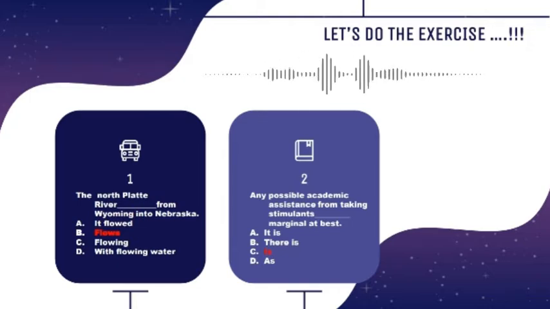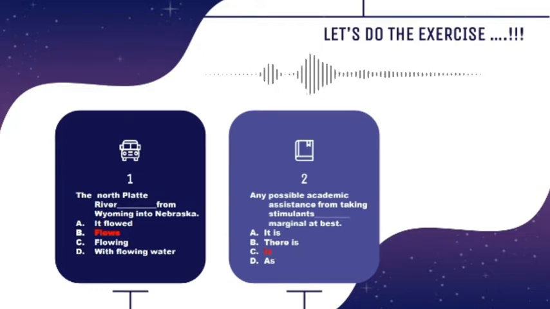Because in the sentence, the North Platte River is the subject, and since there is no verb, the answer will be a verb, and B, flows, is a verb. So B is the correct answer. Option A is incorrect because there is still a subject before a verb.